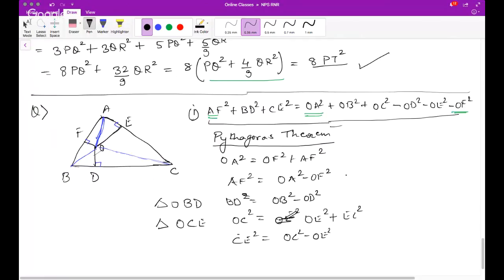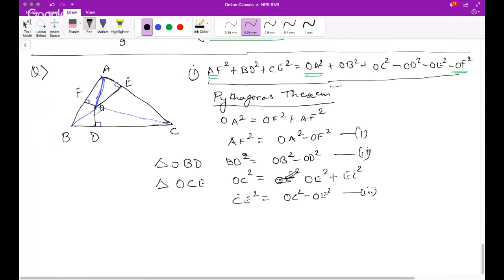Now if you add 1, 2, and 3, LHS to LHS, RHS to RHS, you will get the desired result. What is it? AF square plus BD square plus CE square equals OA square plus OB square plus OC square minus OD square minus OE square minus OF square.